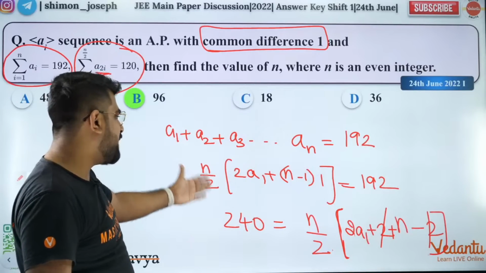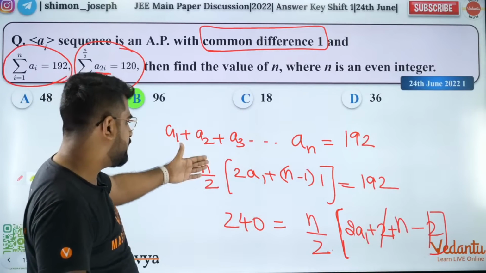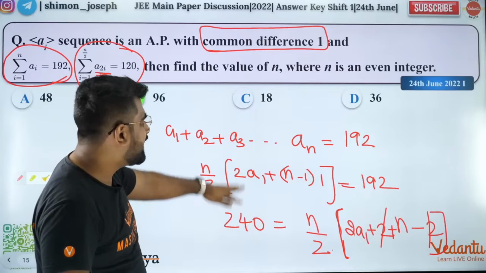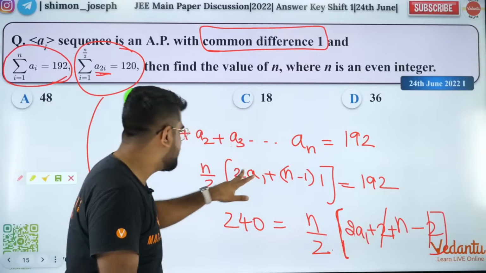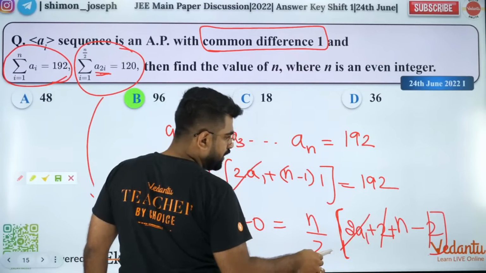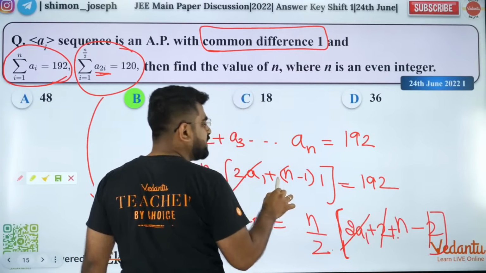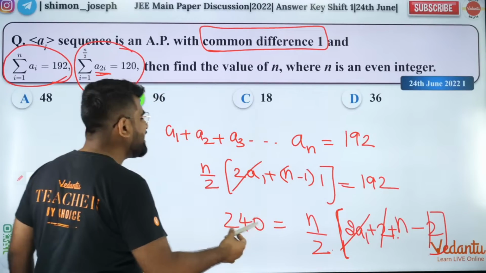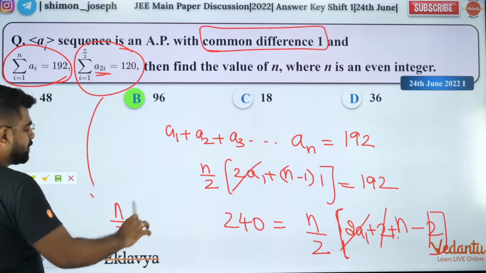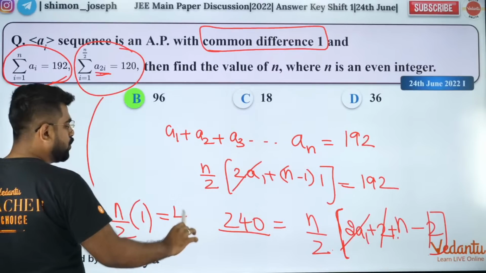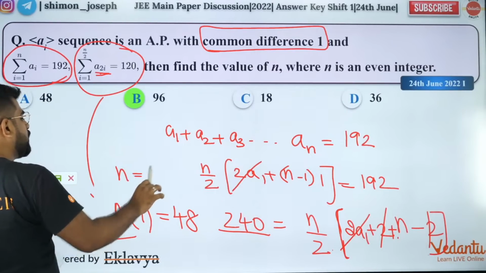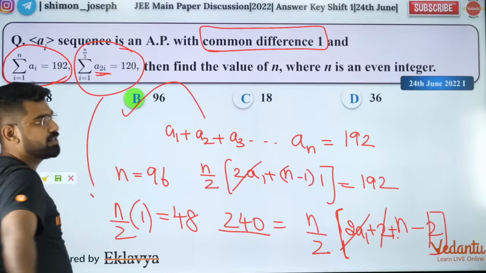So now you can simplify it. You can actually directly subtract, right? Because if you subtract, these two terms will get cancelled. And then you will have n minus 1. So n minus 1 will be 1. So you will get n by 2 into 1 is equal to 240 minus 192, which is 48. So n is equal to 96. So 96 is the answer. Done.